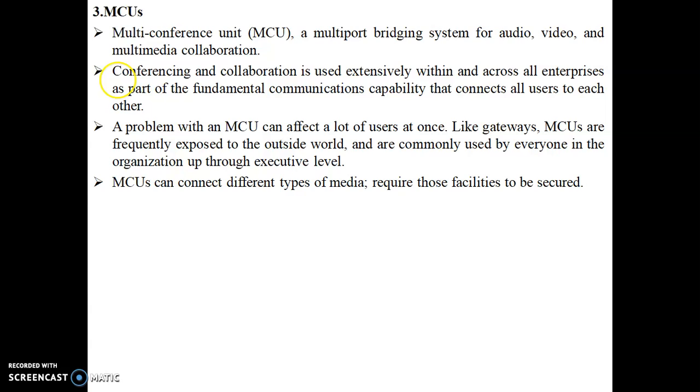Why are we using this conference word? When we are using voice over internet protocol, in an internet connection we can have many people connected. They would be listening to others and they can talk with each other, right? So that is why they have given it as multi conferencing unit. When I talk about this MCU, there are different types of media involved in it, which is a bridging system for audio and video conferencing. When we use VoIP, of course we are dealing with video, we are dealing with audio, right? So it is taking care of those things.